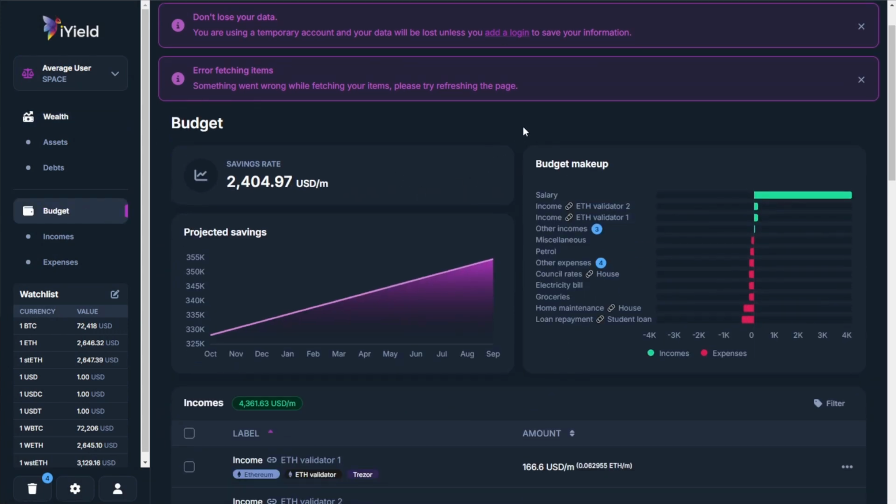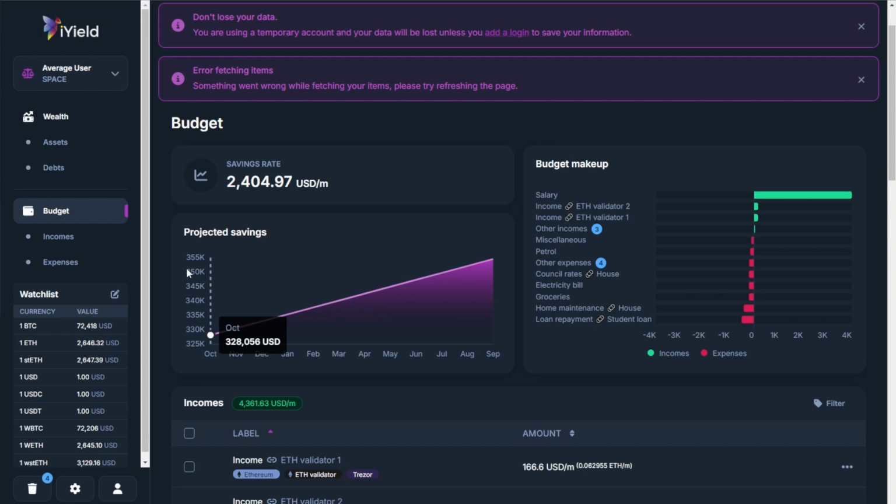And this is where I think things get really cool, because it's one thing to have wealth or have built up some wealth. It's another to ask the question of whether or not you're going to be increasing or decreasing that wealth over the next couple of months and what your financial situation could look like 6 to 12 months out.